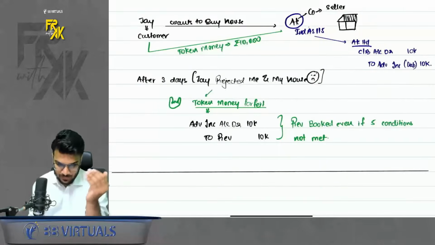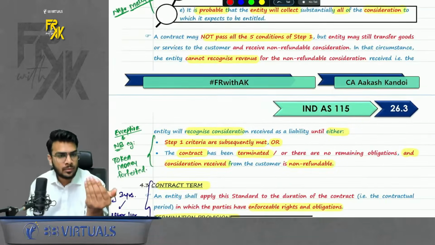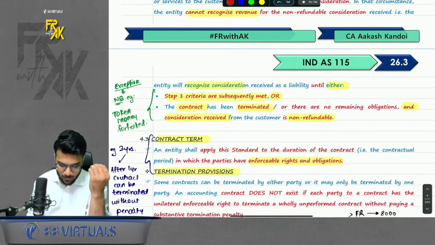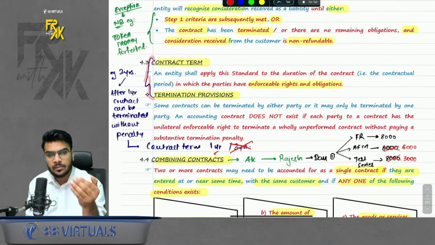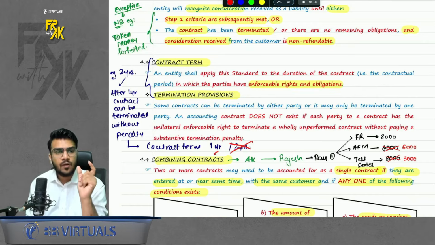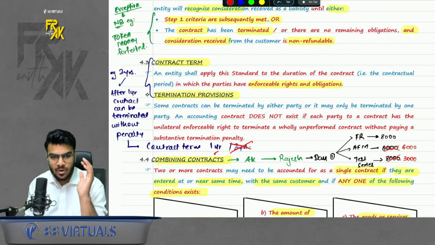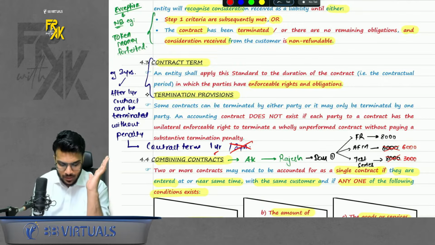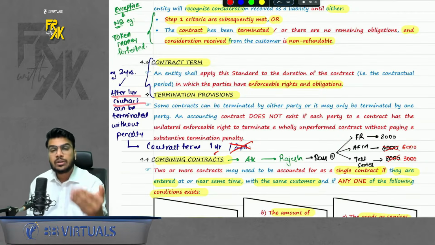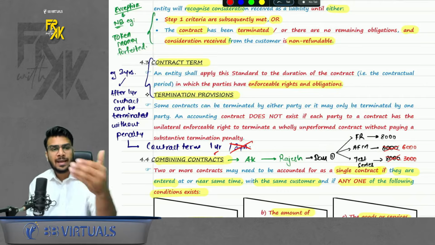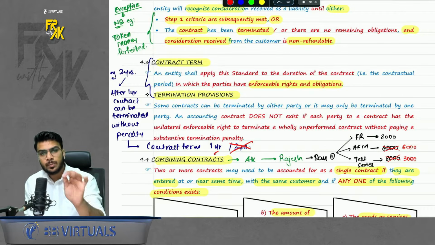Okay, so this was one example. I hope you guys are able to recall. Okay, the next point was contract term. What is the meaning of contract term? Contract term means you need to see what is the tenure of this contract. So let's say we entered into a 3 years contract, well, I will give you 3 years teaching services. But we also say that after 1 year, the contract can be terminated without penalty by either of the parties. So here the contract term won't be 3 years, it will be 1 year.